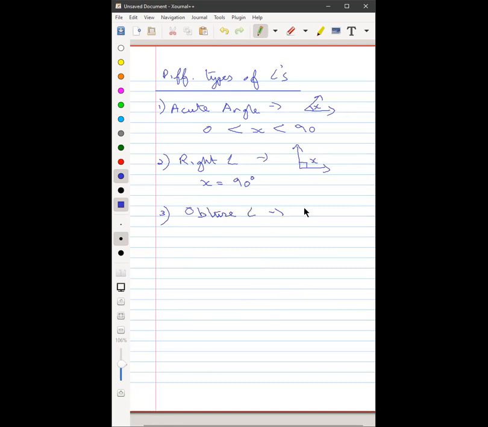Obtuse angle. Ananya, what is an obtuse angle? It's more than 90 degree, and less than 180. Correct. It cannot be indefinite, right? It has to have a limit also. So any angle between 90 to 180 degrees is called an obtuse angle.